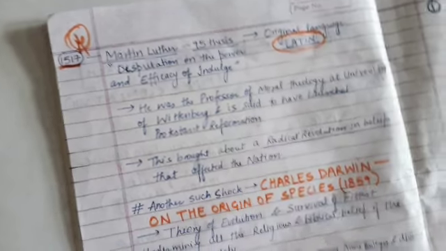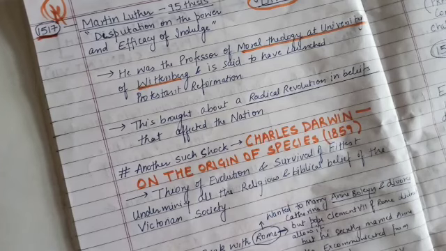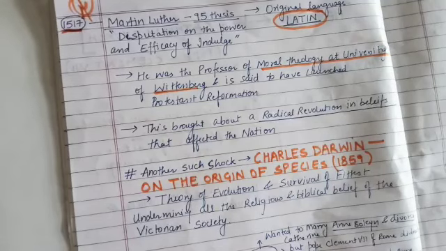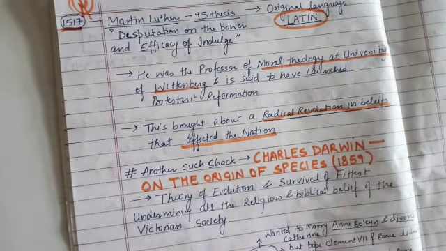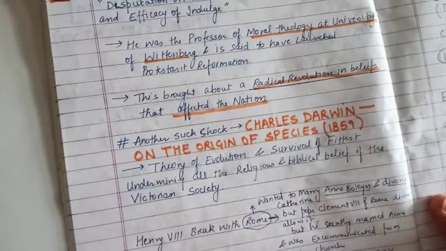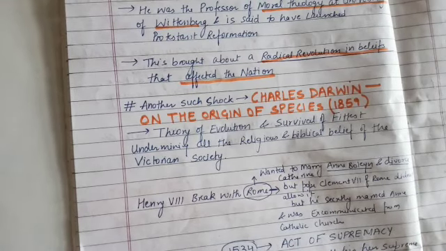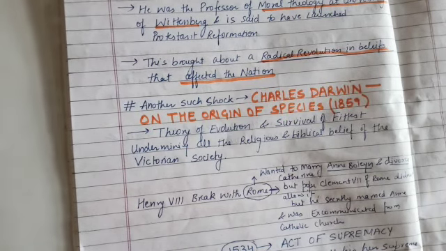Who was Martin Luther? Martin Luther was a professor of moral theology at the University of Wittenberg, right? And he is said to have launched the Protestant Reformation. Okay, and he is said to have brought about a radical revolution in belief that affected the nation. Okay, and another such shock came to the nation with Charles Darwin's On the Origin of Species, but this came much later, right? It came in 1859. We are in 1517, right? When Protestantism has just started, right? Now Charles Darwin is going to come in 1859.